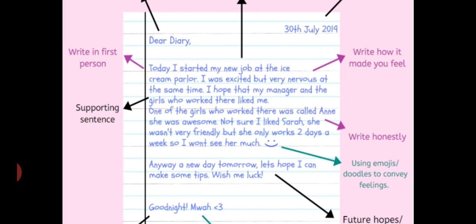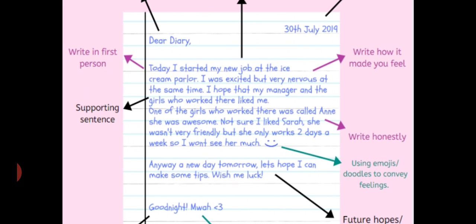One of the girls who worked there was called Annie. She was awesome. Not sure I like Sarah. She wasn't very friendly, but she only works 2 days a week, so I won't see her much. So listen, one more thing here: the writer has given some information about two characters.